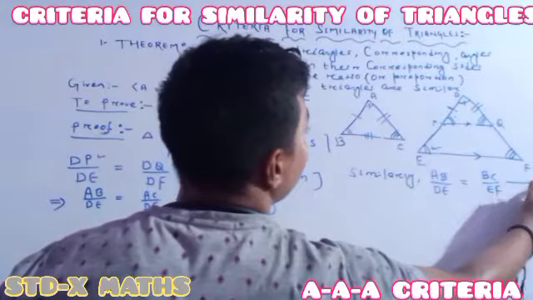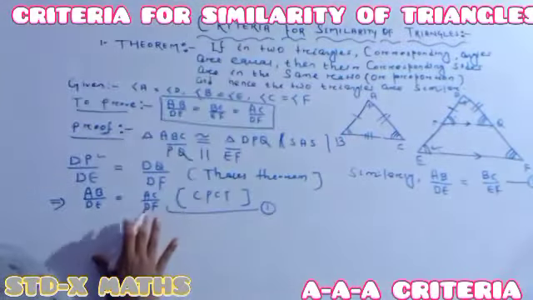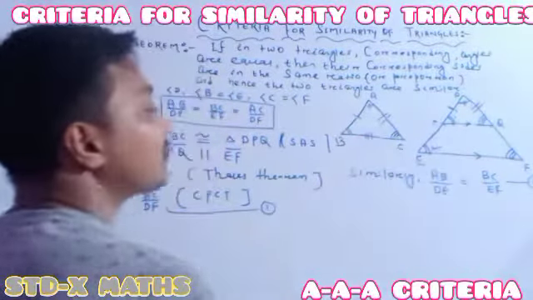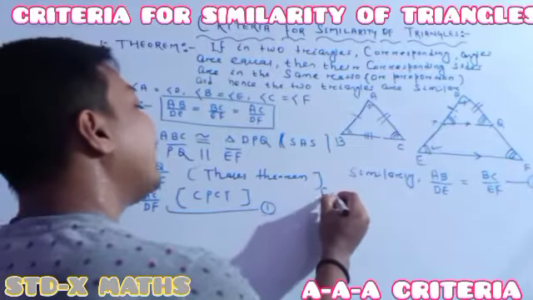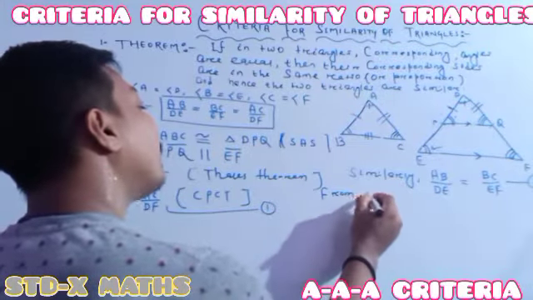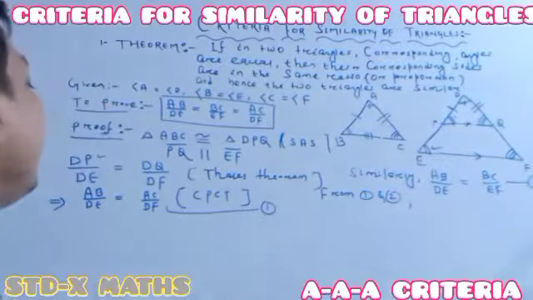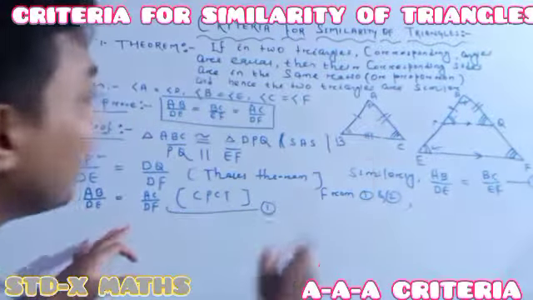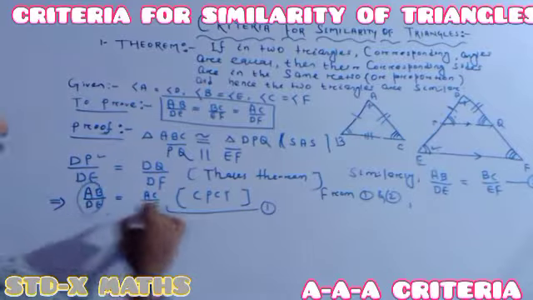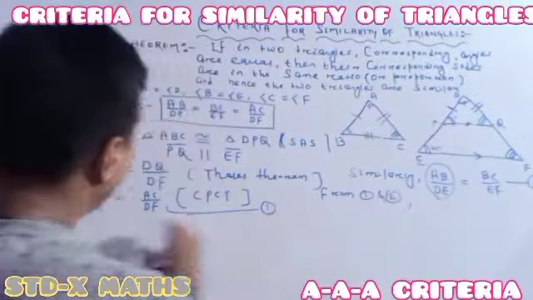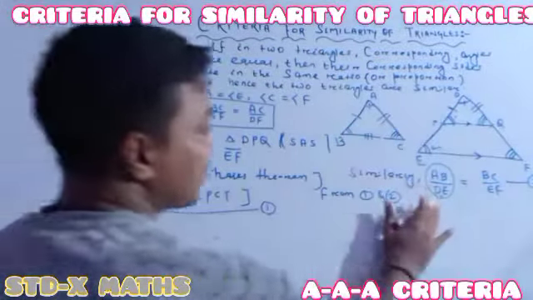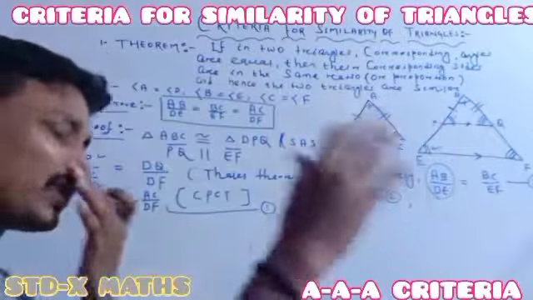I am taking it as equation 2. This one is equation 1 and this one is equation 2. So from 1 and 2, we got AB by DE. See, in the middle AB by DE is here and AB by DE is here. So this ratio is the same as this ratio, which is the same as this ratio. It means three ratios are same.